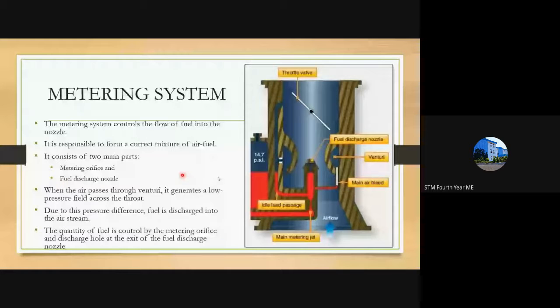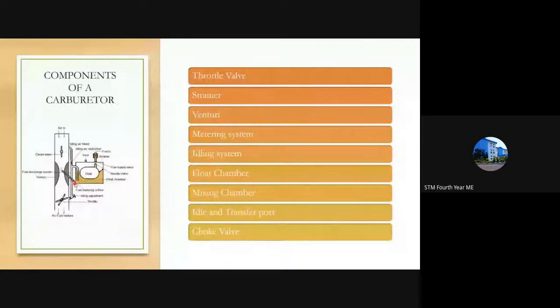The metering orifice is a hole present in this tube that is connected to the float chamber. If you look here, you can see this is a float chamber and it is connected by a pipe, and this pipe is open. There is a small hole here, and that is the fuel metering orifice.